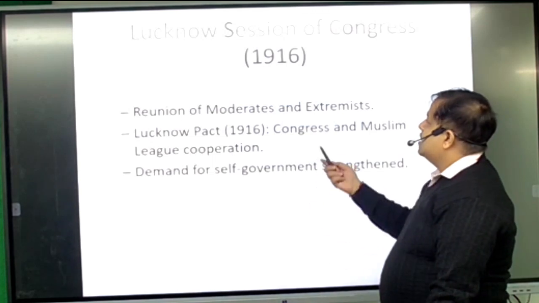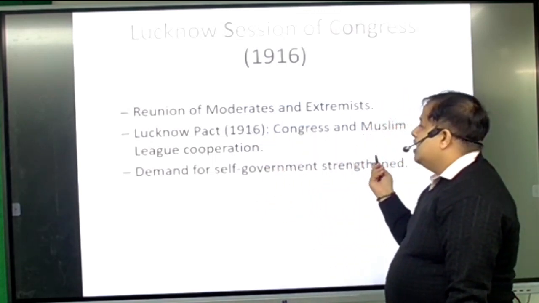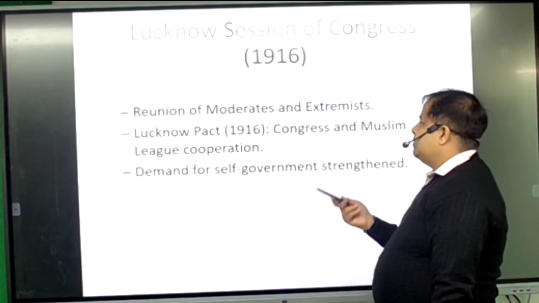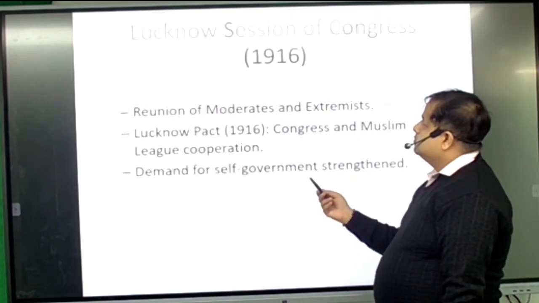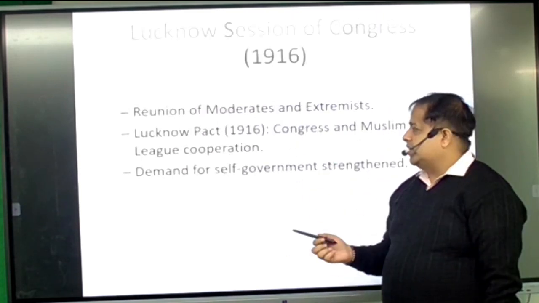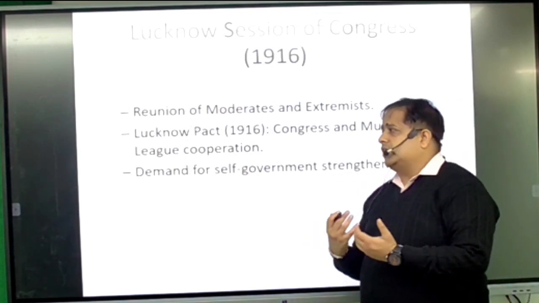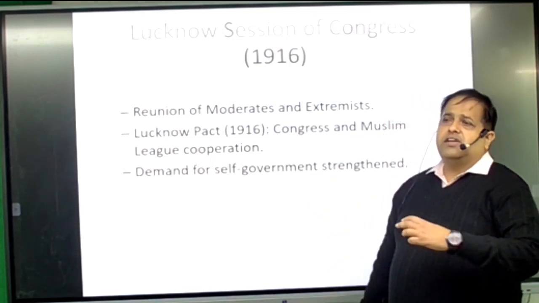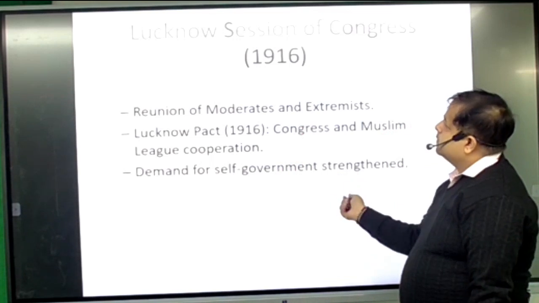In 1916, the Congress Lucknow session was held. It was the reunion session of the moderates and the extremists. The Lucknow Pact took place. Congress and the Muslim League also came together, and the demand for self-government was strengthened. So many things were held in this session. So don't be worried, when we discuss the Gandhian period, we will discuss this session in depth.